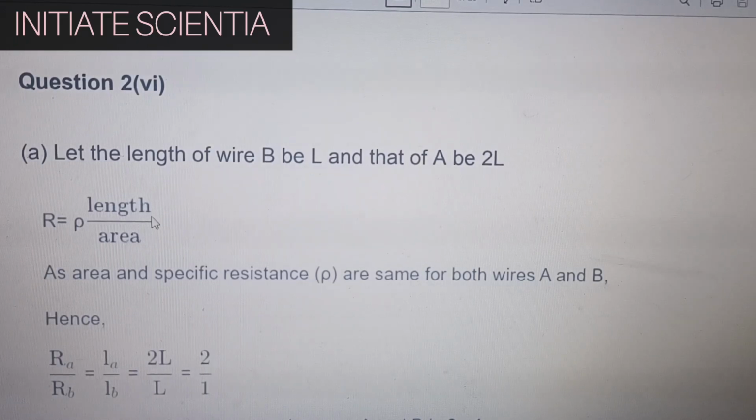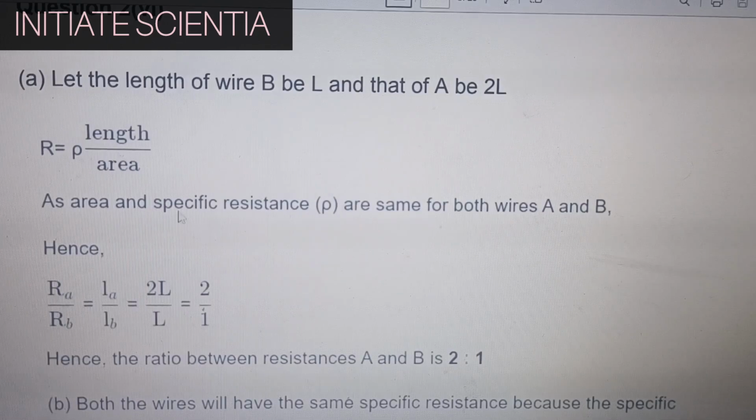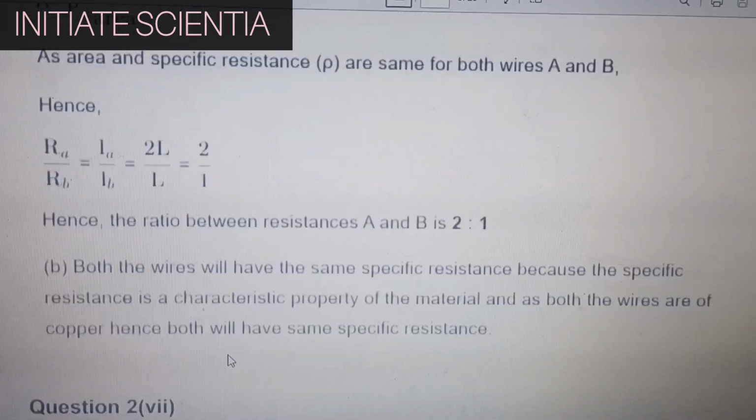R is rho length by area. As area and specific resistance rho are same for both wires A and B, hence resistance of A by resistance of B is length of A by length of B, 2L by L, that is 2 by 1. The ratio between resistances A and B is 2 is to 1.